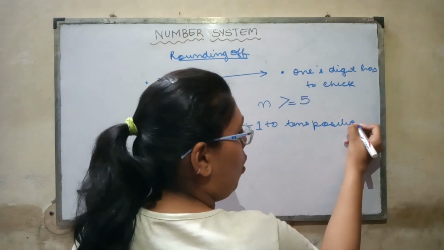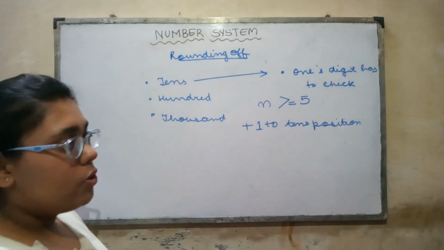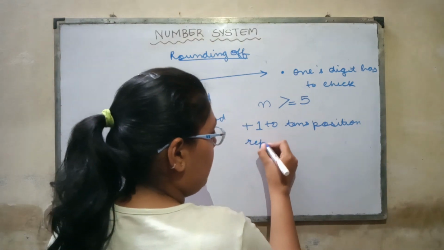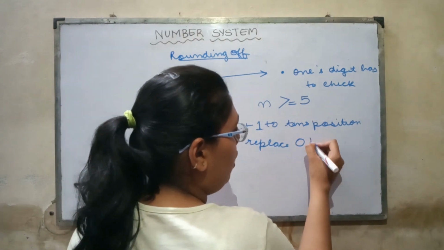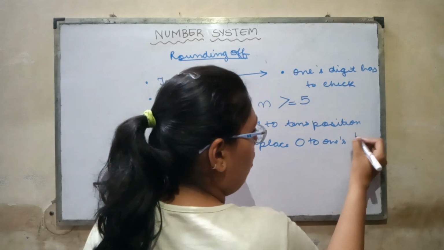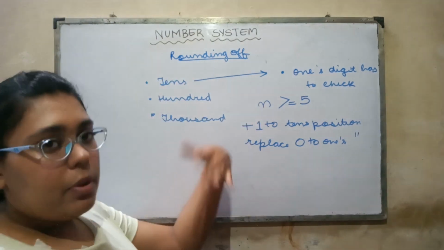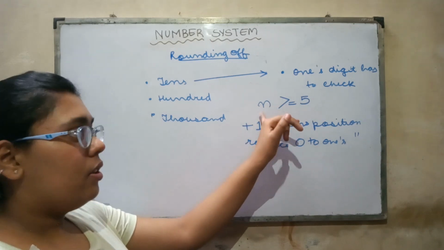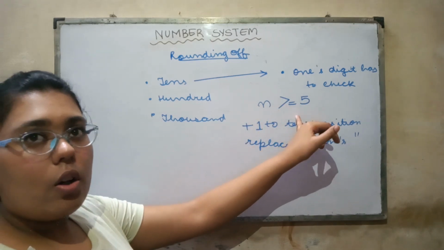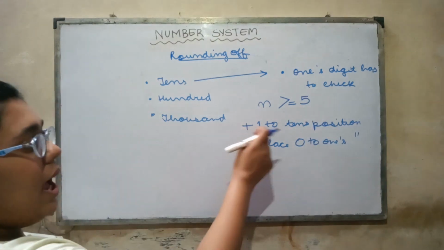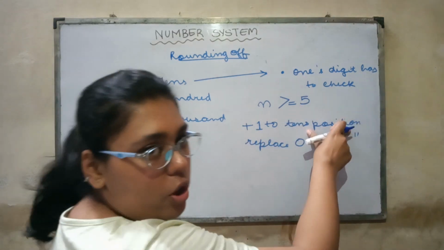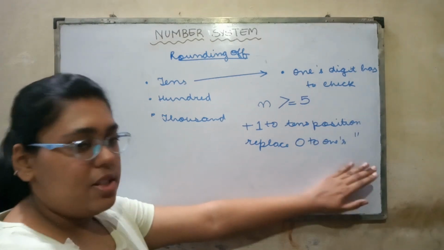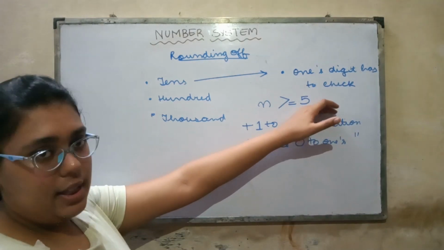Whatever number is on the tens position, you have to add 1 to it and replace the ones position with 0. Let me repeat it once more. If any value is greater than or equal to 5, then you will add 1 to the tens position of that number and replace the ones position with 0. This is the greater case.